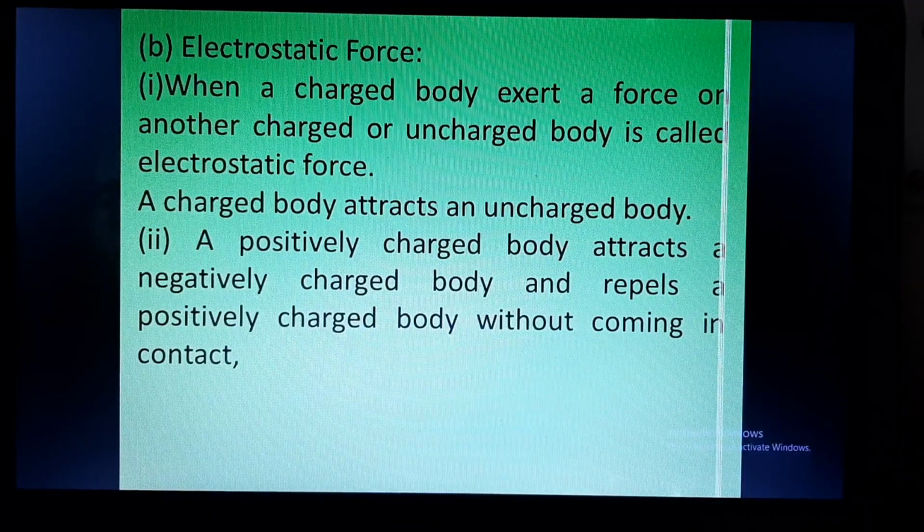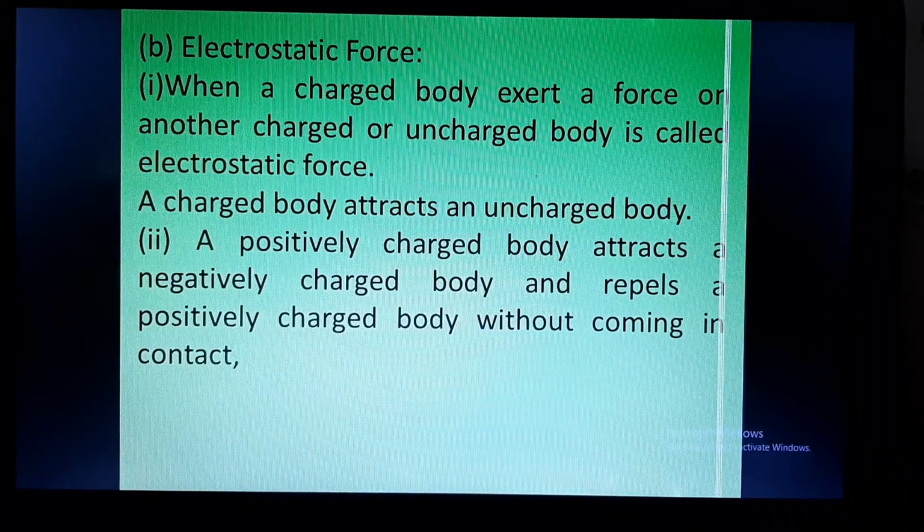So here also, when similar charges, like two positive charges, are kept together, they repel each other; they exert a force in which they repel each other. In a similar way, when two negative charges, that is similar charges, are kept together, they also will repel each other. And when opposite charges, like positive and negative, are kept together, they will attract each other.